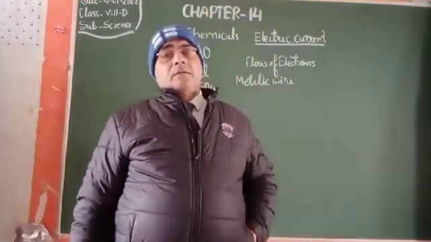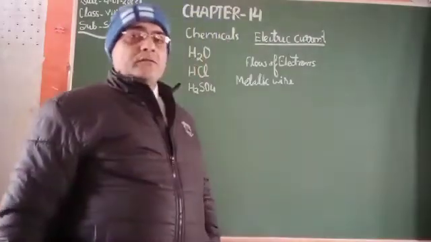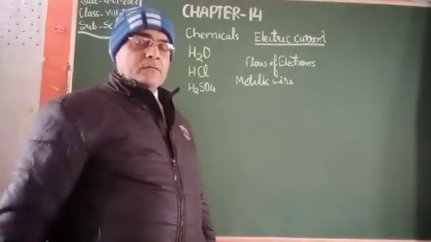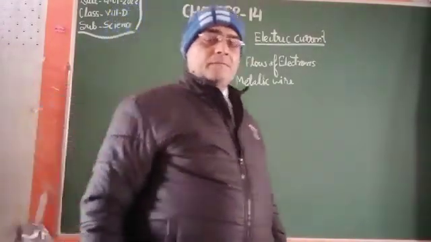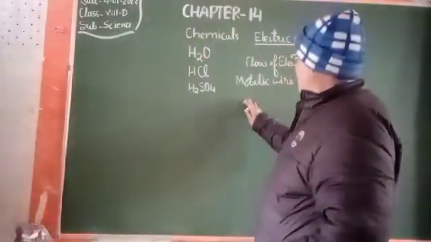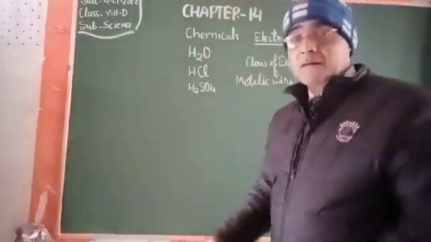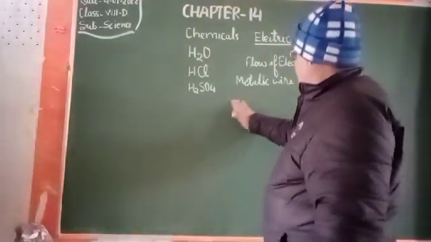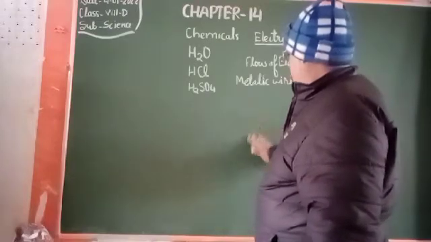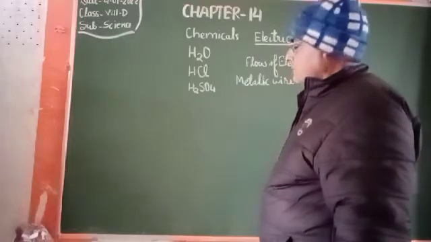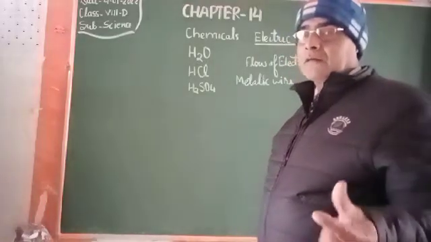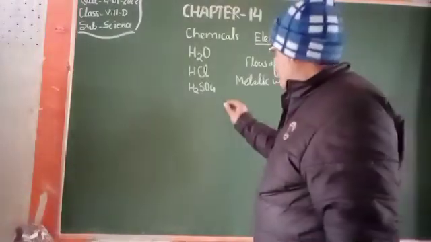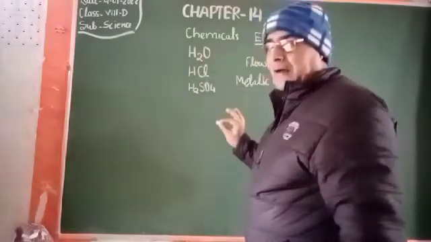My dear students, in this regard, I would like to add some more to this chapter so that you can understand it very effectively. First of all, you have to know how the electrons get emitted, how the electrons get produced. So first of all, you have to know about electrons. What are electrons? My dear students, take the example of this HCl, hydrochloric acid.